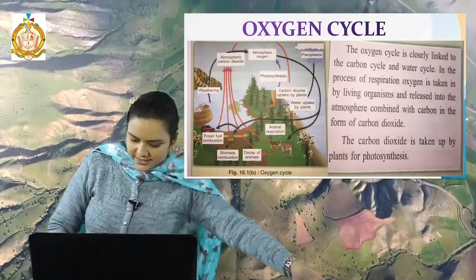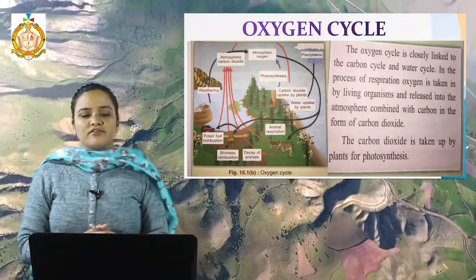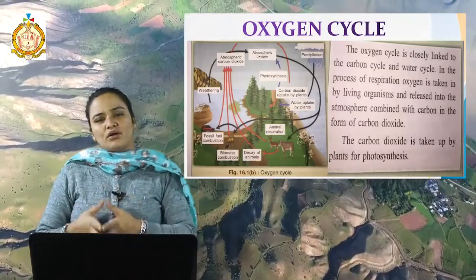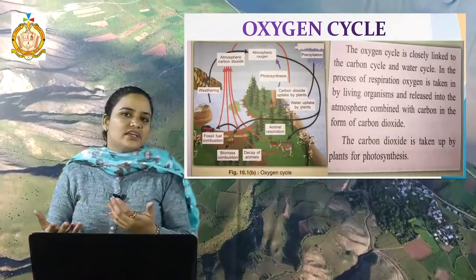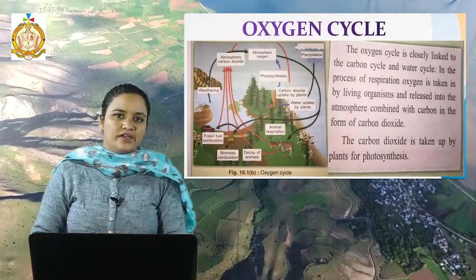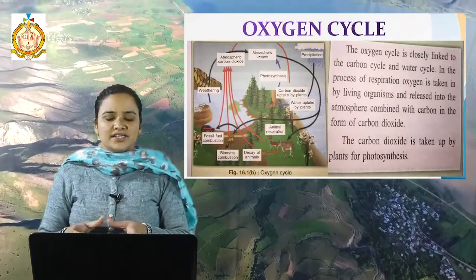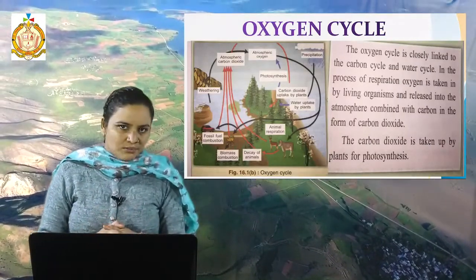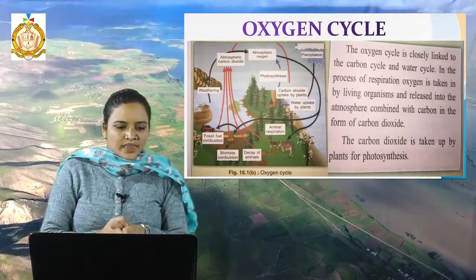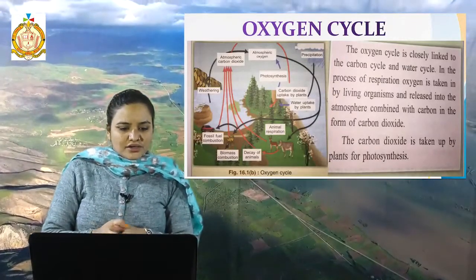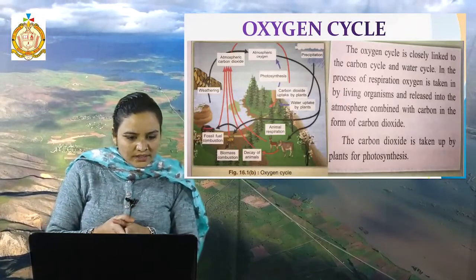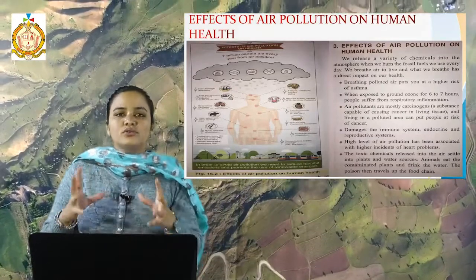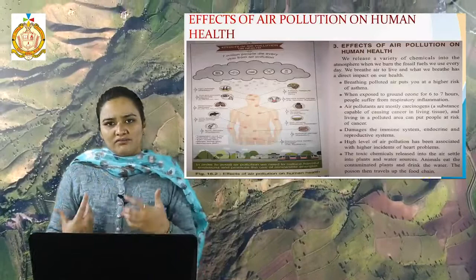Then the next thing related to this topic is the effects of air pollution on human health. How is air pollution creating a bad effect or a positive effect? We can't say that air pollution gives a good effect on human beings. So it is basically a negative effect. For the negative effect, they have given one diagram, figure 16.2 in your book. You can see over there hair damage, radiation, eye and mucous membrane irritation, then fatigue, headache, anxiety, all those symptoms throughout our body we are experiencing.